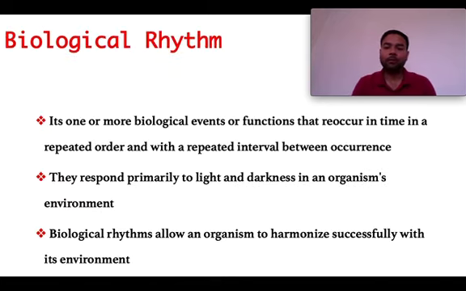So what is a biological clock? Before that, we will be understanding the biological rhythm. So basically biological clock is the internal structure, and biological rhythm is the action, the output the organism is giving towards the change in environment. It is basically a biological event or function that occurs in time in a repeated order with a repeated interval between occurrences. It means that a fixed interval is there, and after that fixed interval the phenomenon repeats itself. That's why it is cyclical.